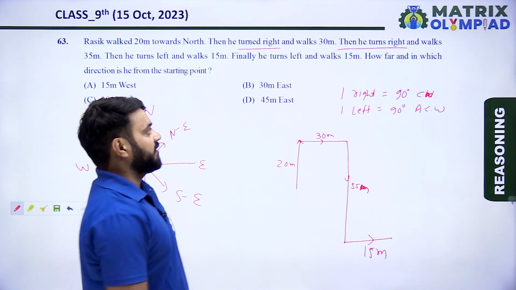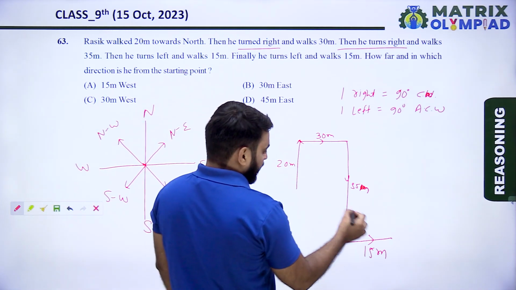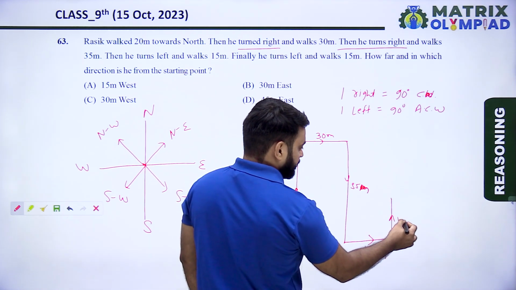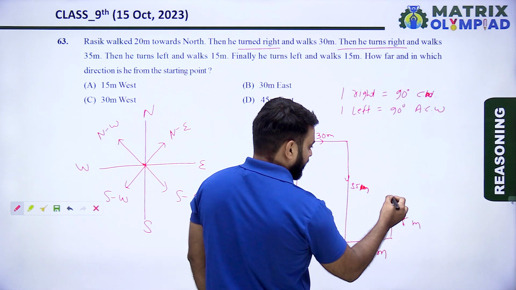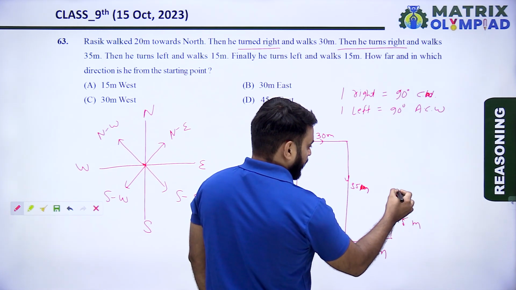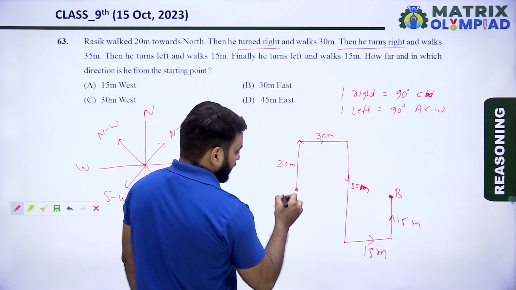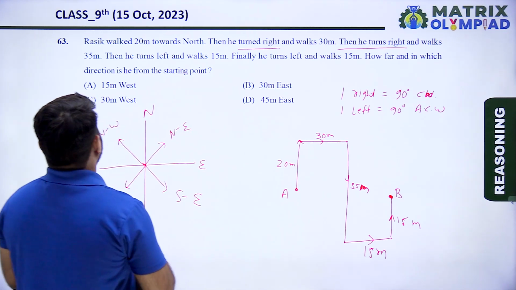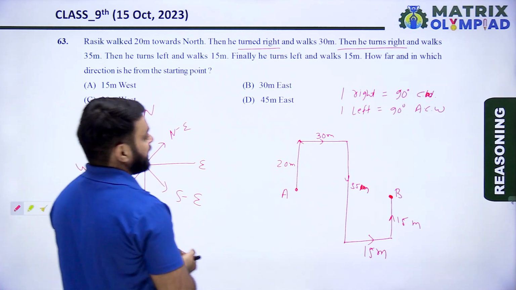Finally, he turns left and walks 15 meter. Let's suppose end point is B and starting point is A. How far and in which direction is he from the starting point?